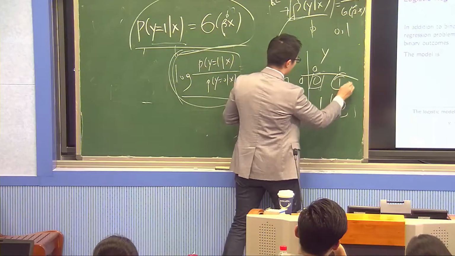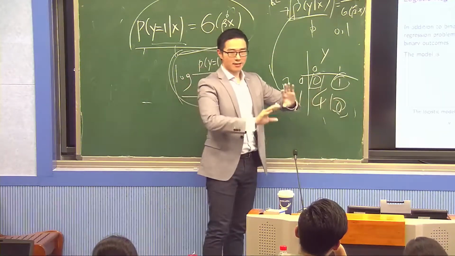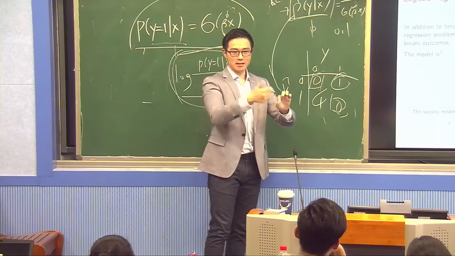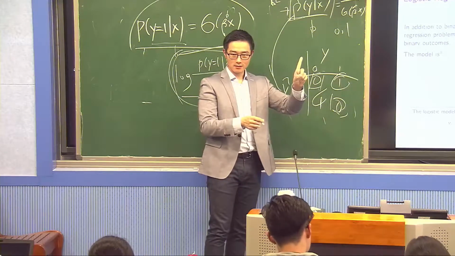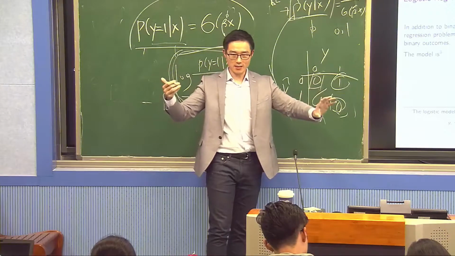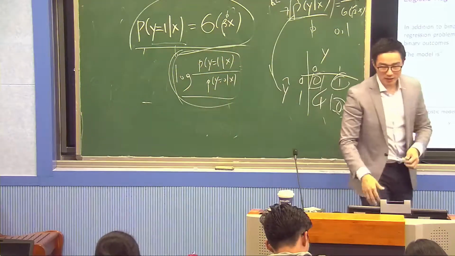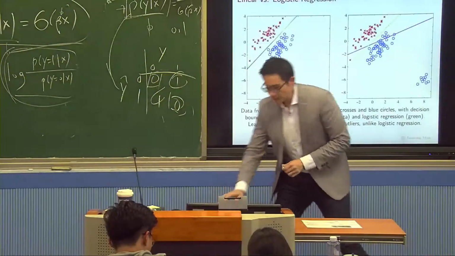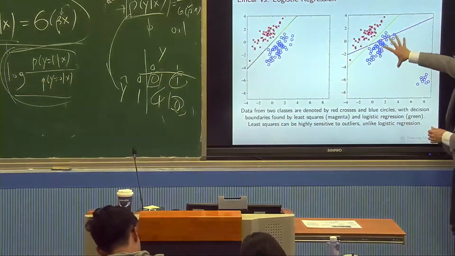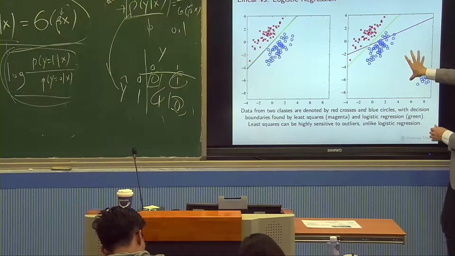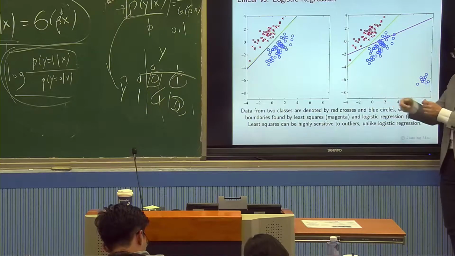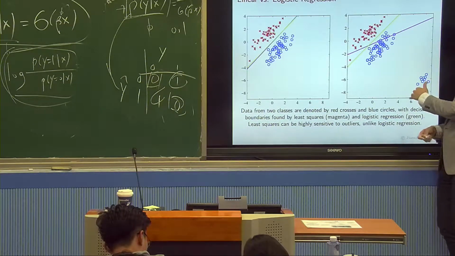So the 0-1 loss doesn't care if your prediction is very incorrect or a little bit incorrect. As long as it's incorrect, it's only 1. It doesn't care how far away it is. How about least square? Least square cares. In other words, if you use 0-1 loss, we only care about correctly predicting these people as blue and these people as red. You do not care about how strong your prediction is or how far away it is, because it's 0-1 loss. If it's incorrect, you have 1.